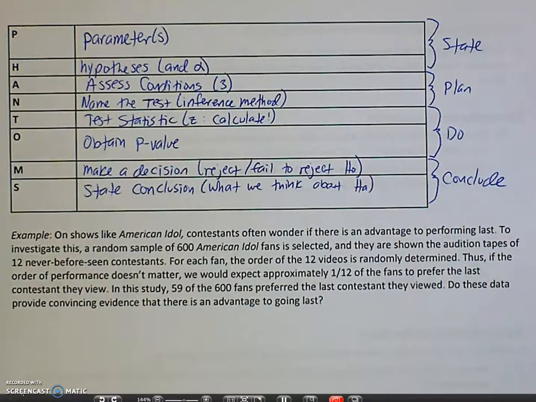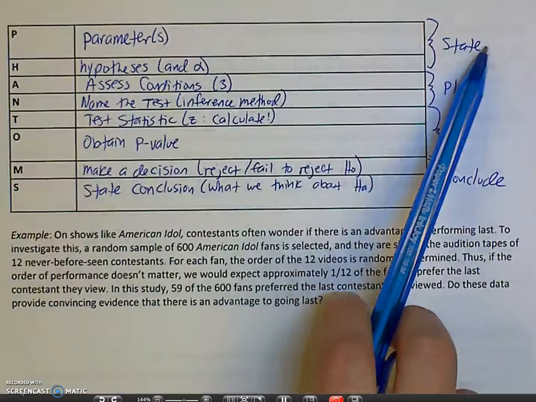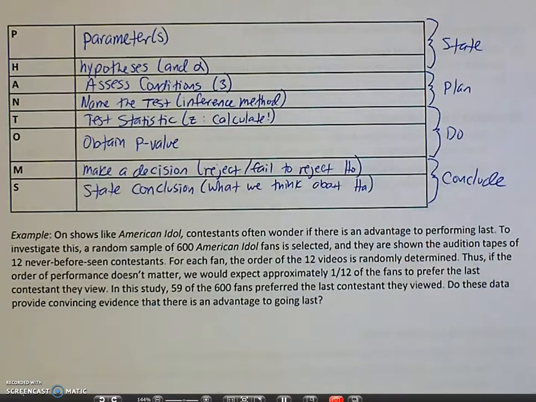So now that we have the basics down of how we are going to perform a test of significance for population proportions, and we have our acronym of PHANTOMS that we're going to use in our state, plan, do, and conclude, we're going to walk through an example together. Have your calculators handy so that we can try it together and make sure that we know how to do it on our own.